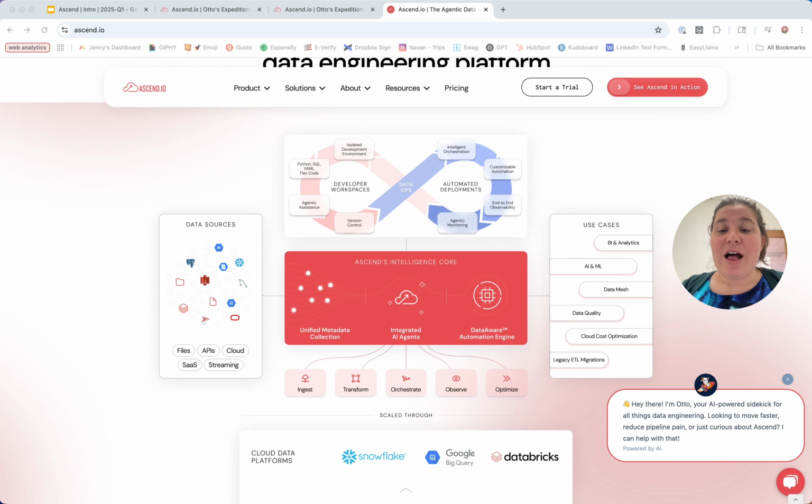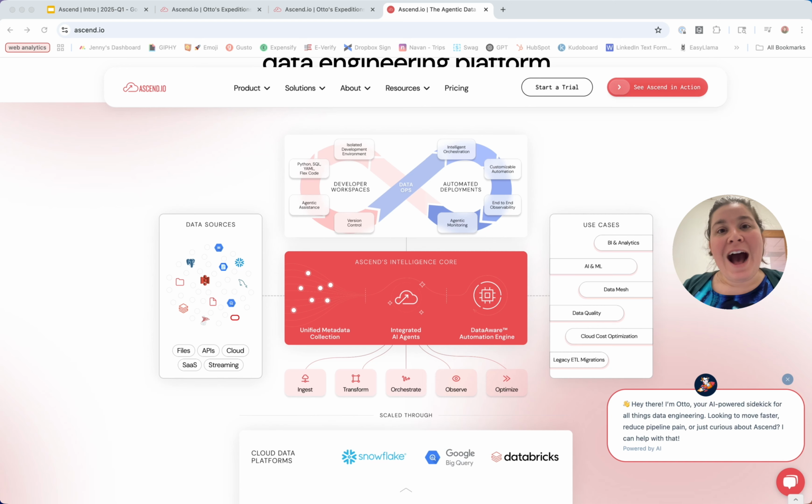That metadata also helps our data-aware automation engine do some really intelligent optimization underneath the hood that you don't necessarily see within the platform itself. The system understands when data has changed or when code has changed such that it would impact the data that's sitting in your system. And so Ascend only reprocesses data that needs to be reprocessed based on changes to either the code or the data itself. Everything else stays as is, which saves you time and money on your data processing.